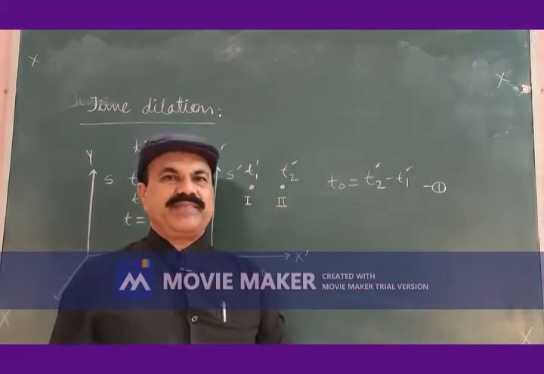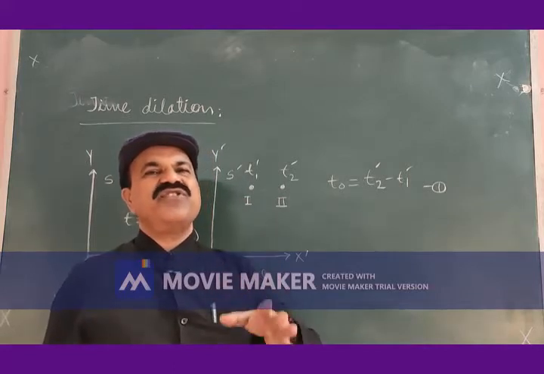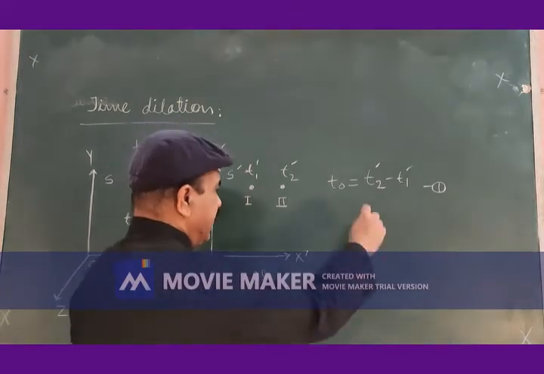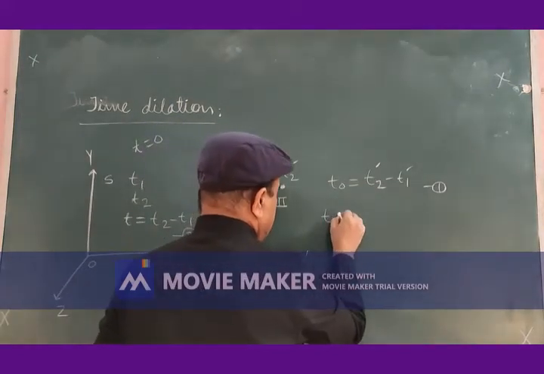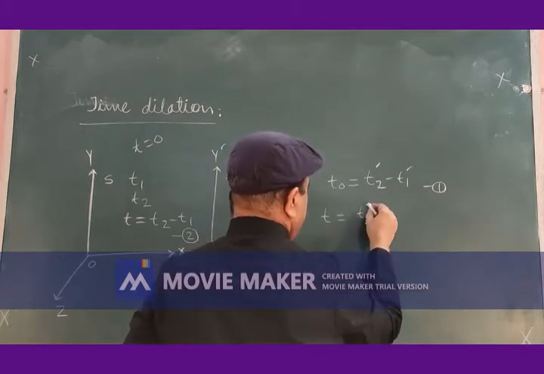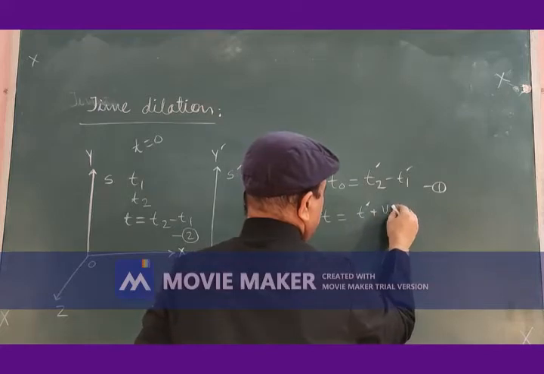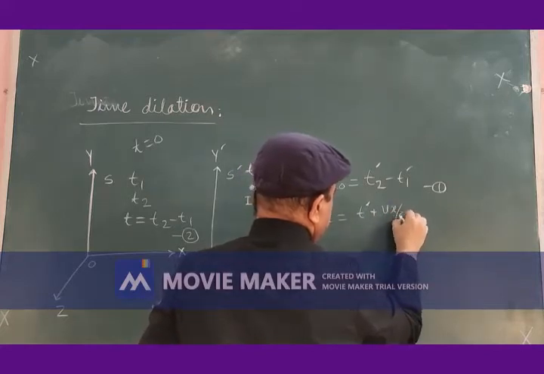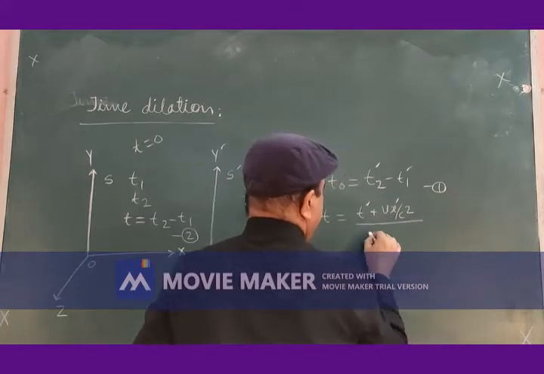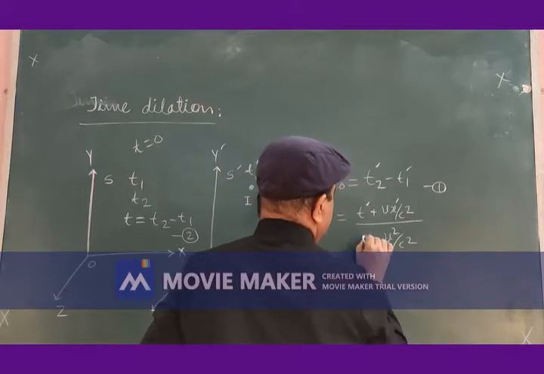To find the relation between these two time intervals, let me consider the inverse Lorentz transformation equation for the time coordinate, and that is: t is equal to (t prime plus V x prime by c square) divided by the square root of 1 minus V square by c square.